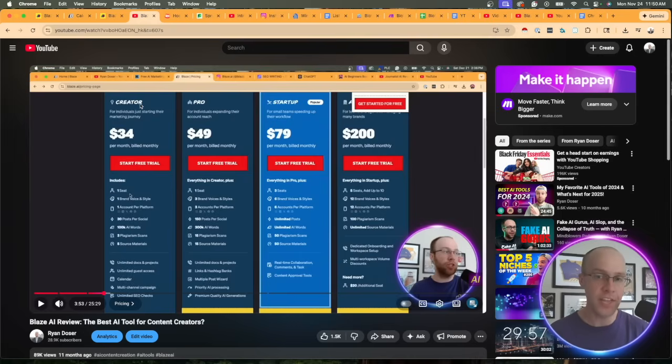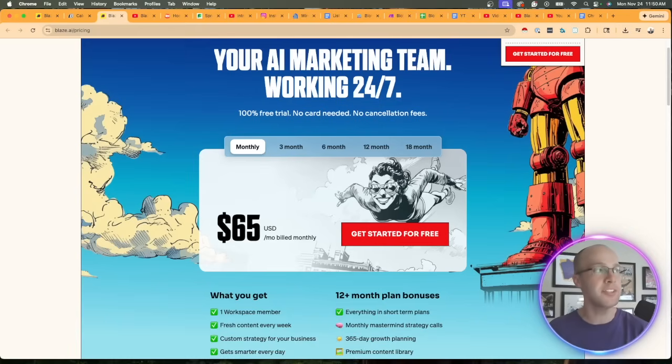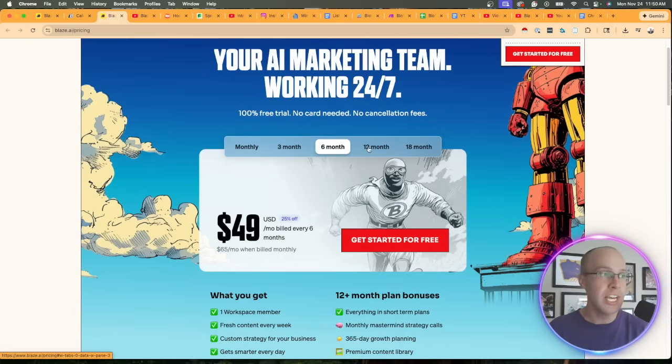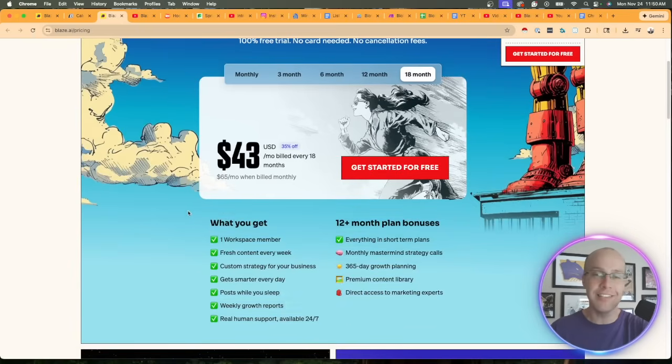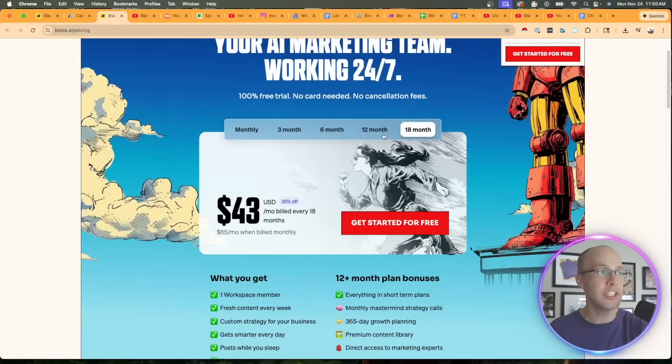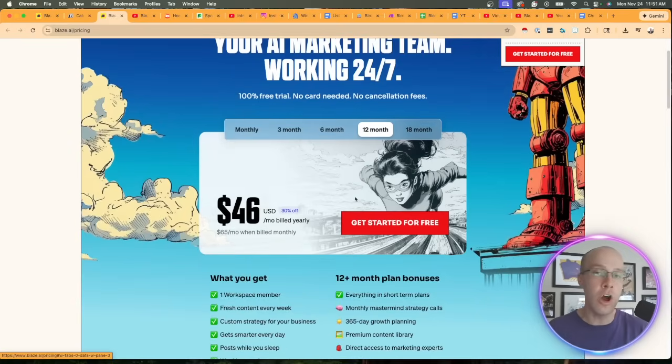But what I will say, though, is I really like how the team at Blaze AI simplified their new pricing structure for Autopilot. We only have a monthly, 3 month, 6 month, 12 month, and 18 month, where every single one of these tiers, you get the exact same features. You just get it at a discounted rate the longer your subscription period is. So on the annual plan, you get 30% off, which equates to $46 a month versus that original 65.